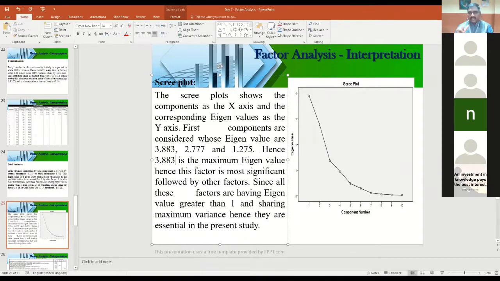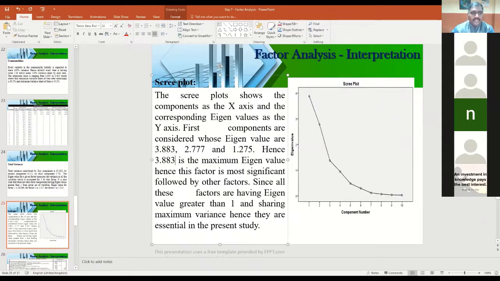Okay, and hence 3.883 is the maximum eigenvalue. Right? That is the maximum. Hence, this factor is more significant, followed by the other 2 factors. Therefore, all these factors have eigenvalue greater than 1 and share the maximum variance. Hence, you can consider these items to be present under the particular 3 factors. Right? This is the way to write the interpretation for the scree plot.